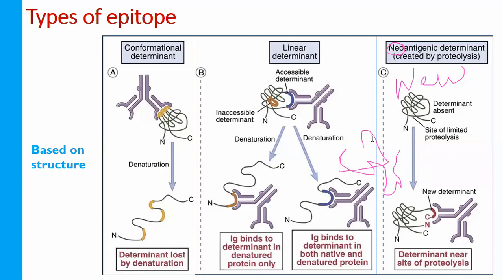If this protein molecule has 6 glycine residues, 1, 2, 3, 4, 5, 6, this is just an example. When the 6 glycine residues are present at either the amino end or the carboxylic end of a protein, suppose the carboxylic end, that can be treated as an epitope.